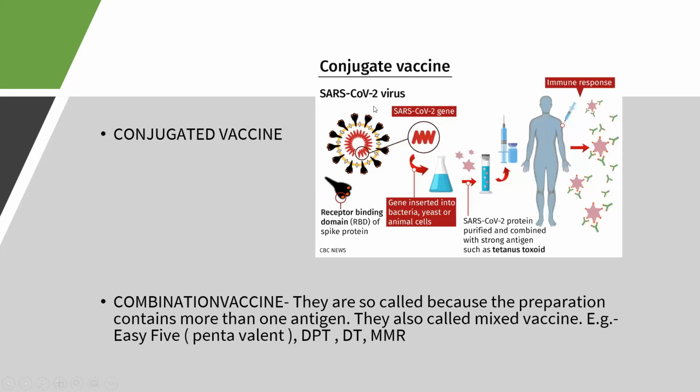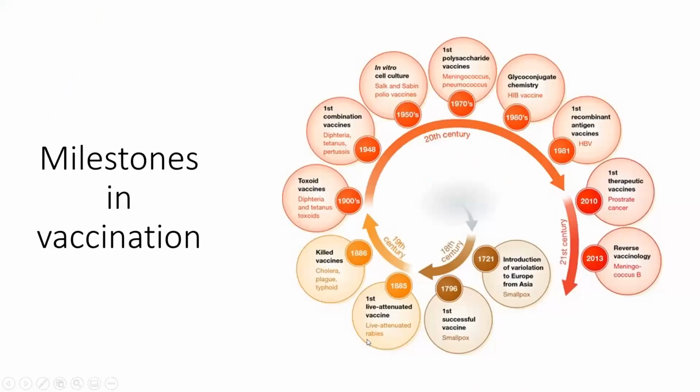For the conjugate type vaccines, like for SARS-CoV-2 virus, a gene was used with a receptor binding domain of the spike protein, where the gene was inserted into bacteria, and then the SARS-CoV protein was purified and combined with a strong antigen such as tetanus toxoid or used singularly, and then the immune response is generated. And there are also combination vaccines in which multiple vaccines are given at one time in a single vial, for example, pentavalent, DPT, MMR.